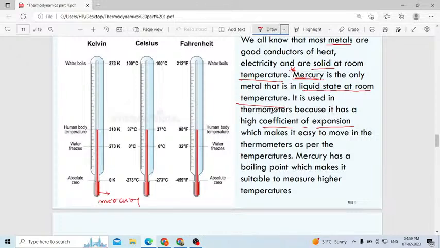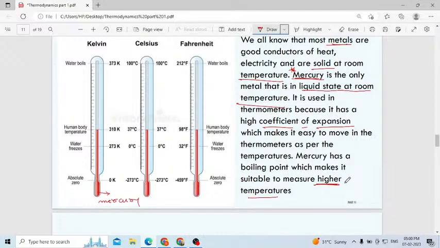Maybe in the exam they will ask why mercury is used in the thermometer. Because mercury has a high coefficient of expansion. That is the reason we use it in the thermometer, which makes it easy to move in the thermometer as per the temperature. Mercury has a high boiling point which makes it suitable to measure higher temperatures.